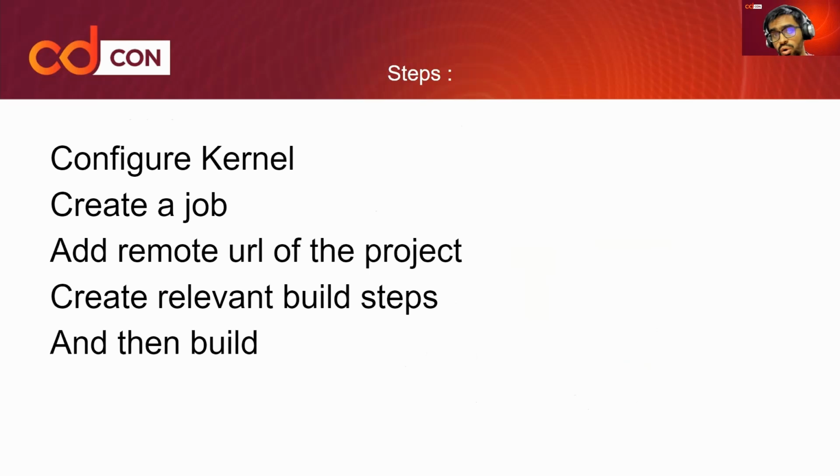Then you create the relevant build steps that are most important for your entire machine learning workflow, the pipeline that you have built. It includes things like normalization, training, and model deployment. All those different steps can be used inside the build steps.